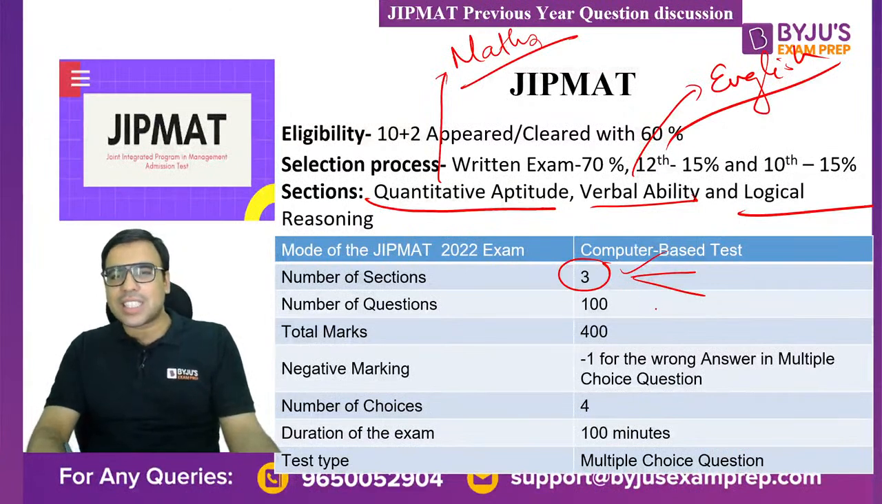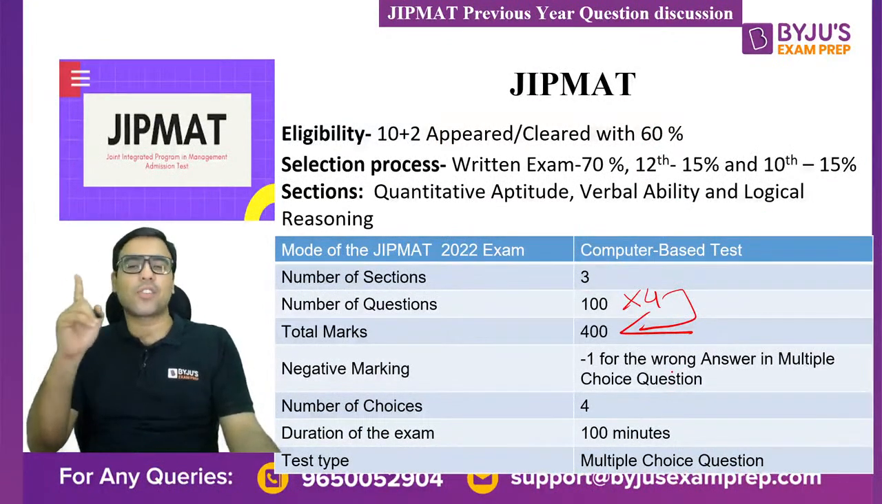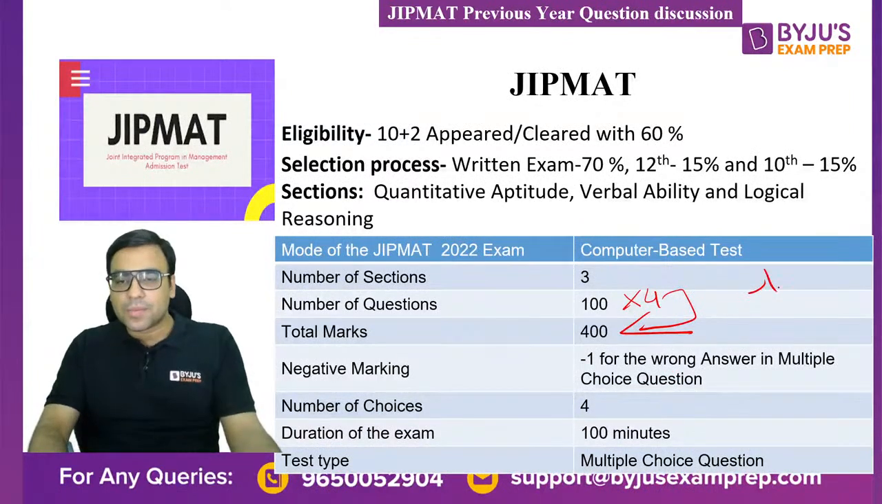The number of questions in the examination is 100, and each question carries 4 marks. So basically it is a 400 marks paper. There is 1 negative marking. If you are wrong, you will be penalized with 1 mark. If you are correct, you will be given plus 4 marks.